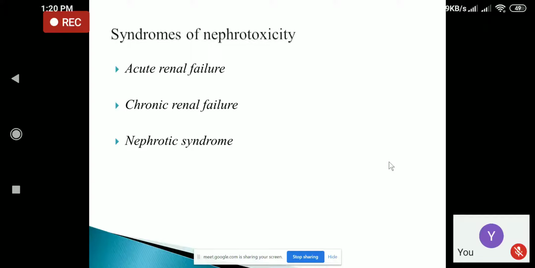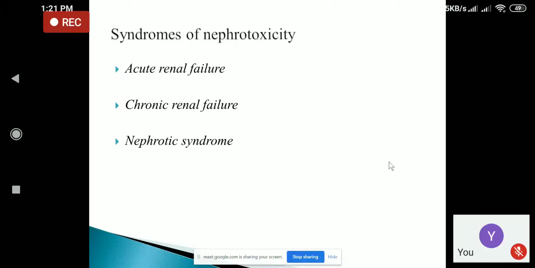Now, what are the syndromes of nephrotoxicity? So when the patient is having nephrotoxicity, patient may have acute renal failure, patient may have chronic renal failure, as well as patient may have nephrotic syndrome. So what do you mean by acute renal failure? So what happens in acute renal failure is it occurs when your kidneys suddenly become unable to filter the waste product from the blood. In acute renal failure, it is a sudden onset, it occurs suddenly, and the kidneys will be unable to filter the waste products that are present in the blood.